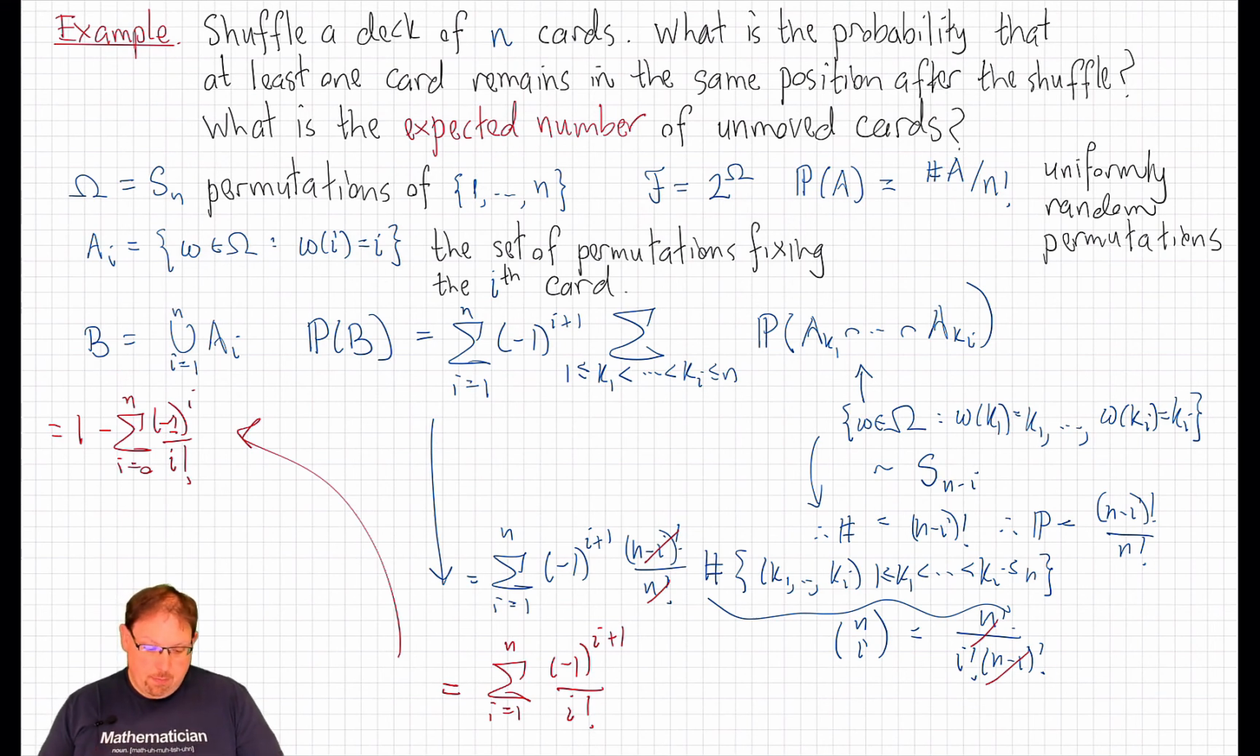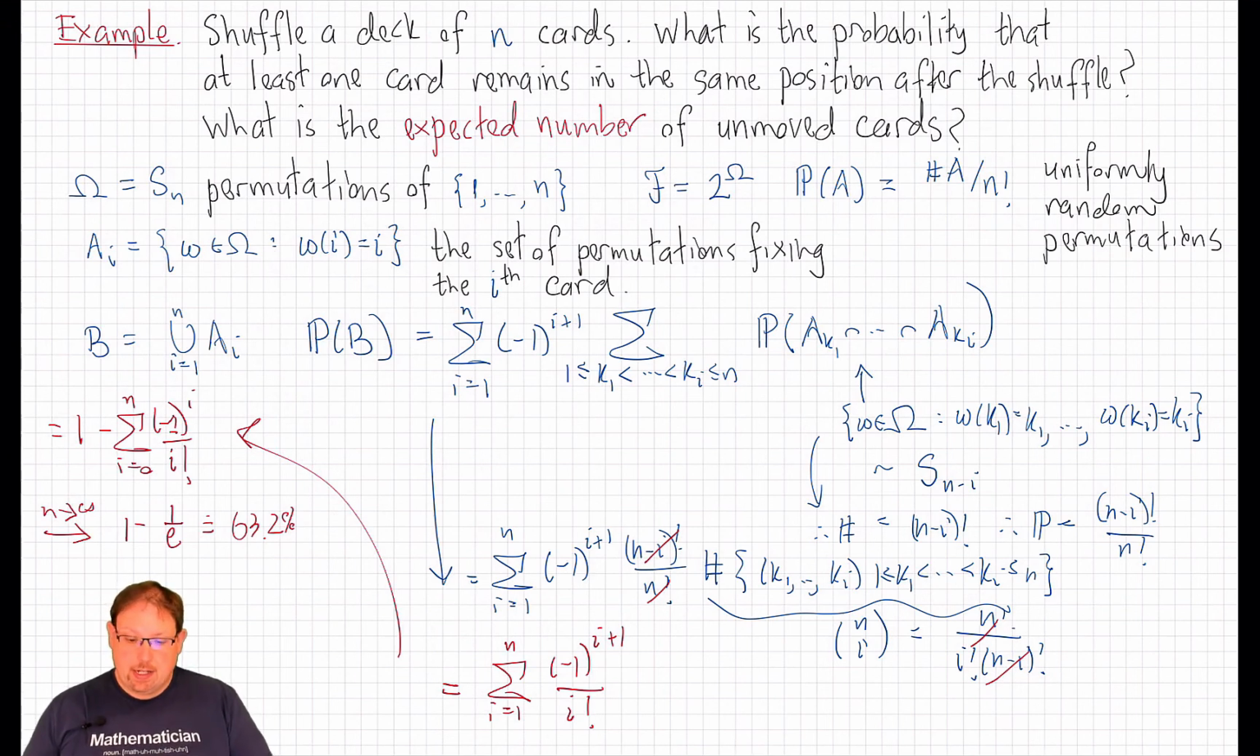Well, for any particular n, there isn't a better formula than that. However, we should notice that if n is large, we know that this sequence of partial sums converges very quickly to 1 minus 1 over e, which is about 63.2%. And so for n moderately large, n equal 52 will certainly do, we'll get that the probability of having at least one card unmoved in a single uniformly random shuffle is about 63.2%. In fact, it's that to about 50 decimal places.